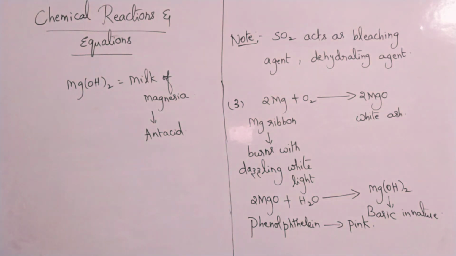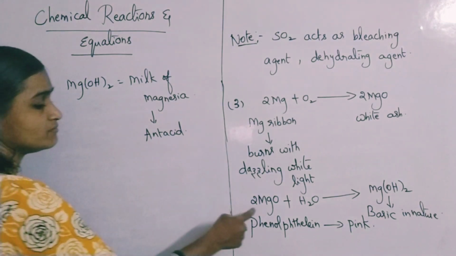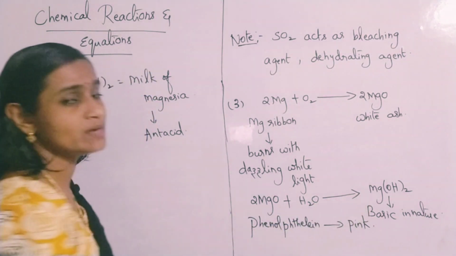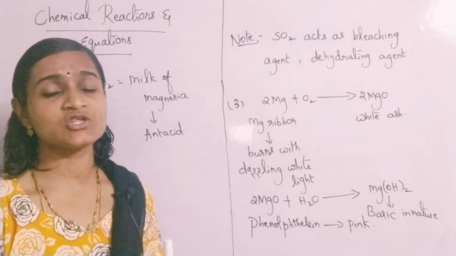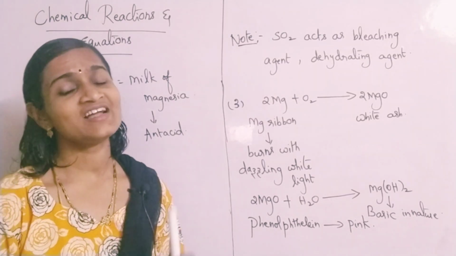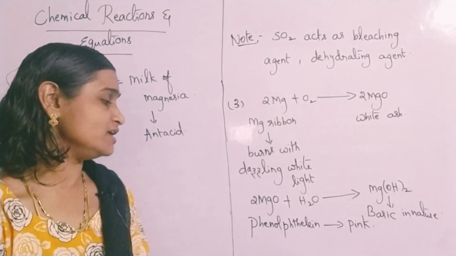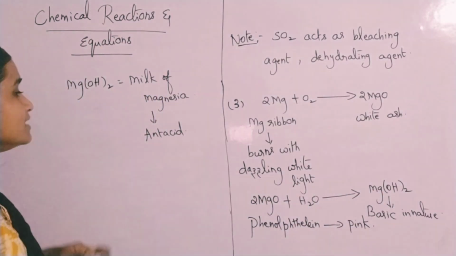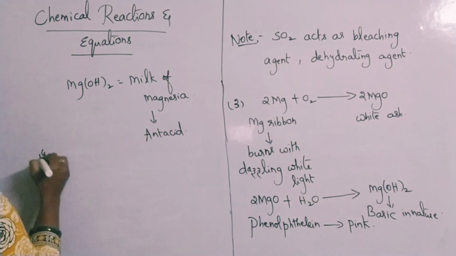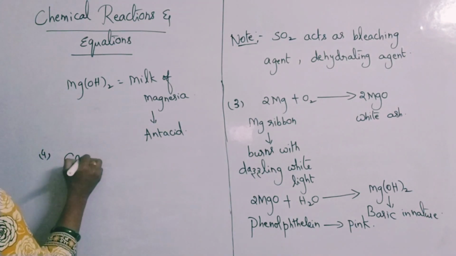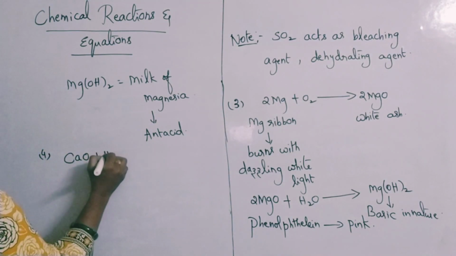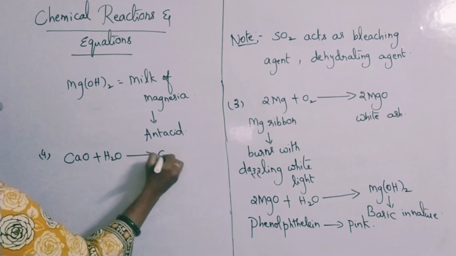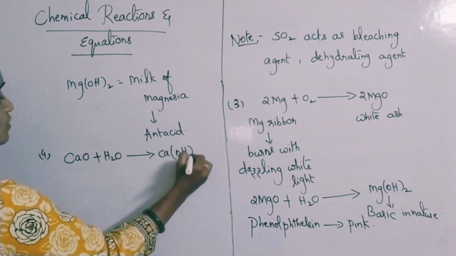Antacid. So this reaction, MgO plus H2O gives rise to Mg(OH)2, is also a combination reaction only. Here also reactants are 2, product is 1 only. So let us move on to the fourth example. Calcium oxide when it reacts with water gives rise to calcium hydroxide.